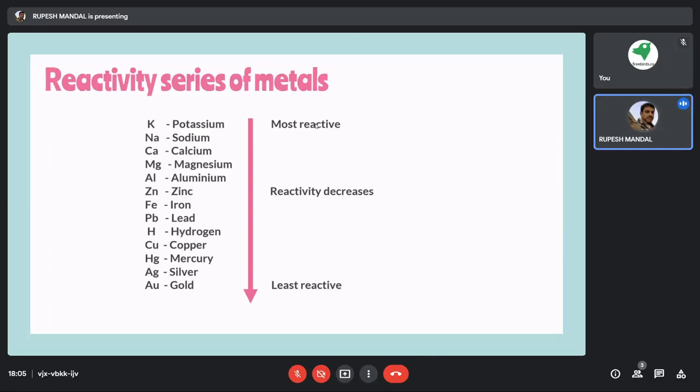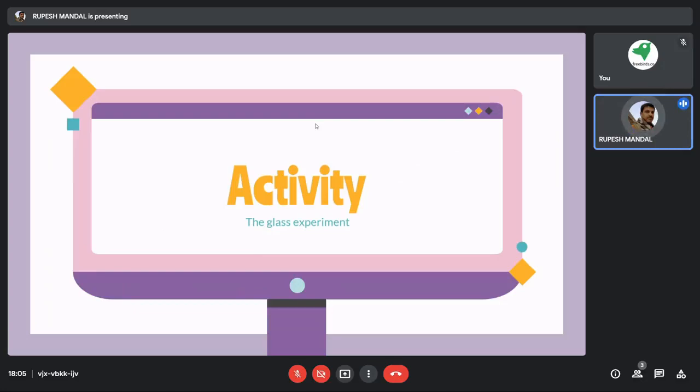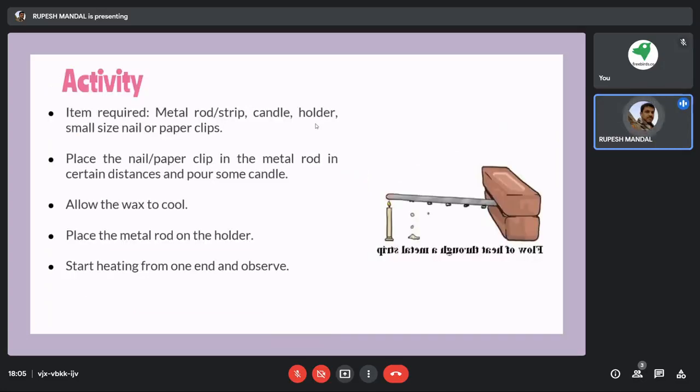Next, based on this reactivity series, we will do an activity. We will have this sort of arrangement. What we need is a metal rod or stick, a candle, a holder, and small iron nails or paper clips. We will place these nails on the metal rod at certain distances and pour some candle wax on top so that they can hold for some time. I will stop this presentation and switch on my camera.